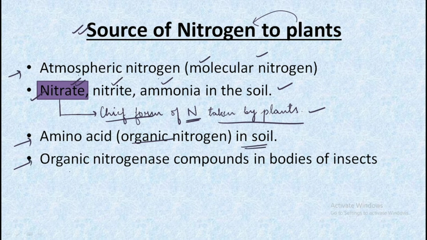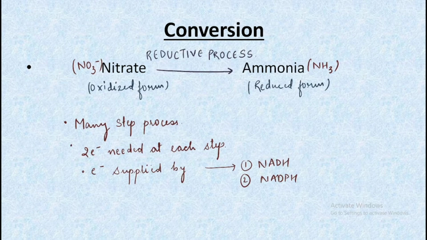And also we have organic nitrogenous compounds in the bodies of insects, and we know about the insectivorous plants, so some of the plants fulfill their nitrogen requirement with the help of the nitrogenous compounds present in the bodies of insects by digesting them. Let's move forward. Let us look at the simple conversion by which the nitrogen is made available.